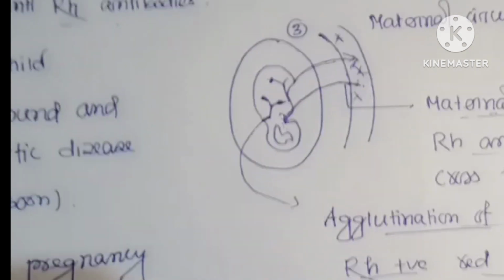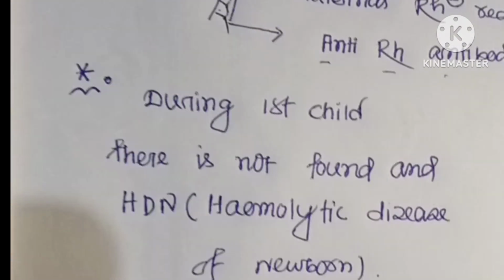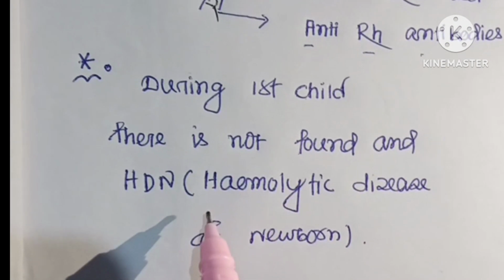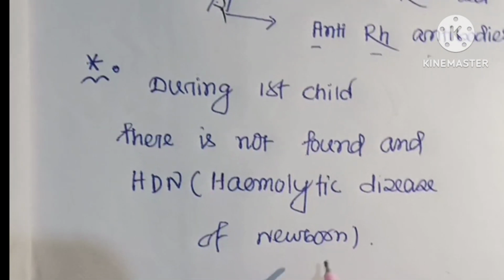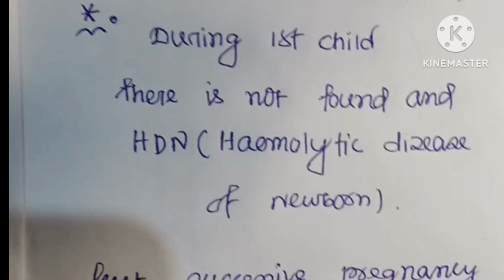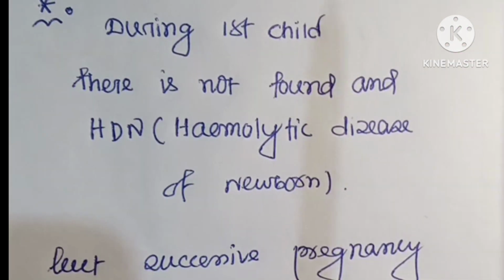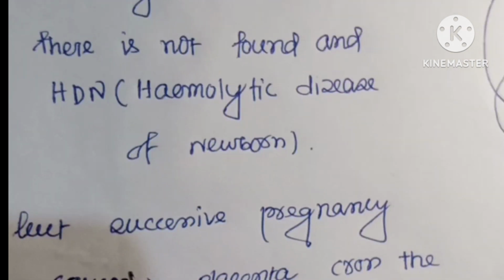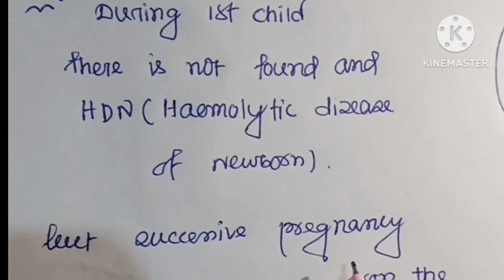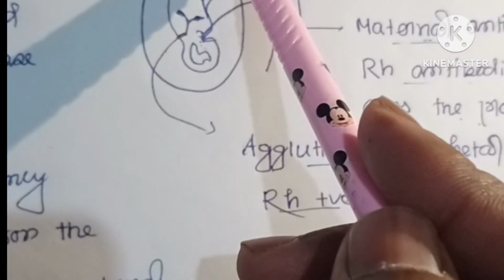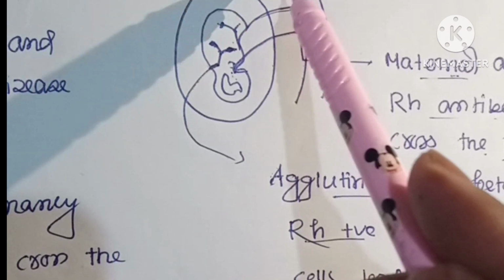Some conditions of erythroblastosis fetalis: during the first child, HDN, or hemolytic disease of the newborn, is not found. That means erythroblastosis fetalis does not occur in the first pregnancy. But in successive pregnancies, antibodies cross through the placenta, because the placental barrier does not function here.